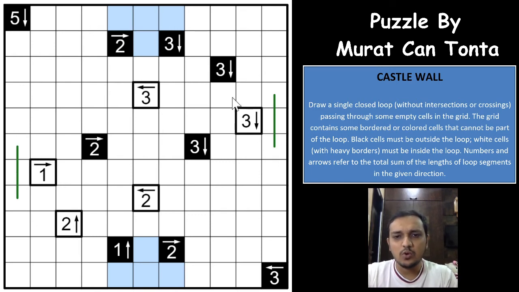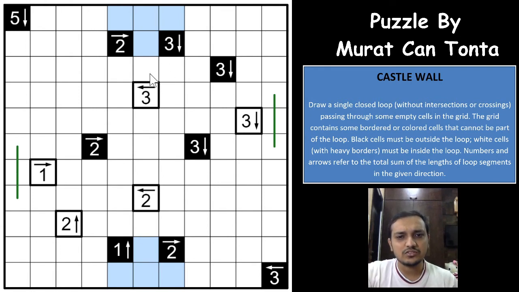So whenever you have a white clue just one cell away from the edge, the loop will have to pass behind it. And whenever you have a black clue one cell away from the edge, you can never mark a loop behind it, right?